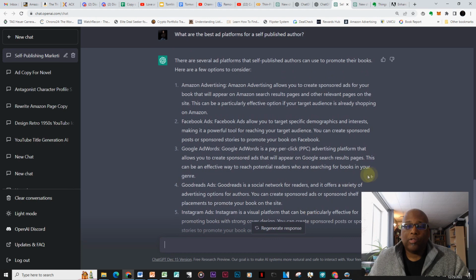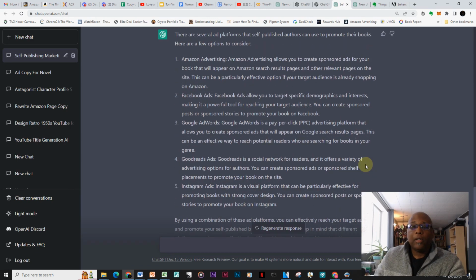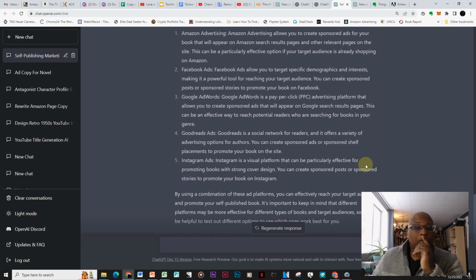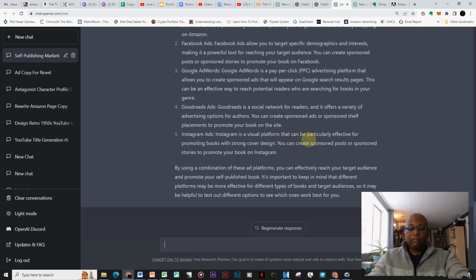Okay. Now, one of the things we should know, we talked about earlier about verifying or making sure. One of the things that is not on here is TikTok. I don't know, again, when TikTok had its explosion on BookTok, but if you're into that platform, you don't see that here. This isn't to say that this can't be helpful. Obviously, it can be. If you're new and you're trying to get an idea where to go right off the bat, you can use this tool to give you some answers, and then you can drill down into some specific things. Let me see if it has any additional information.